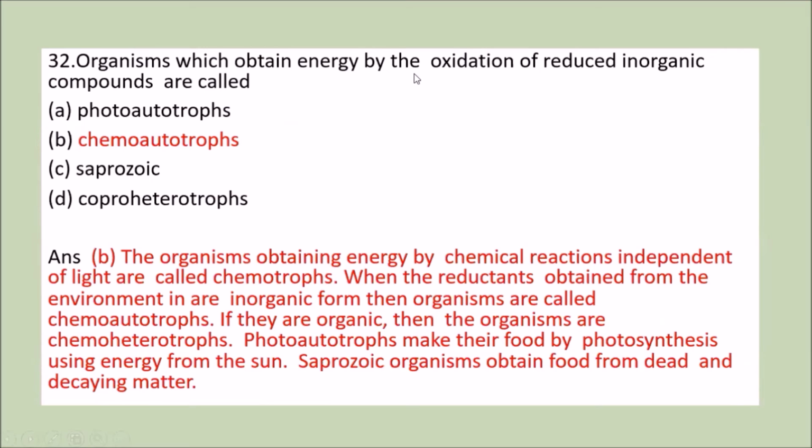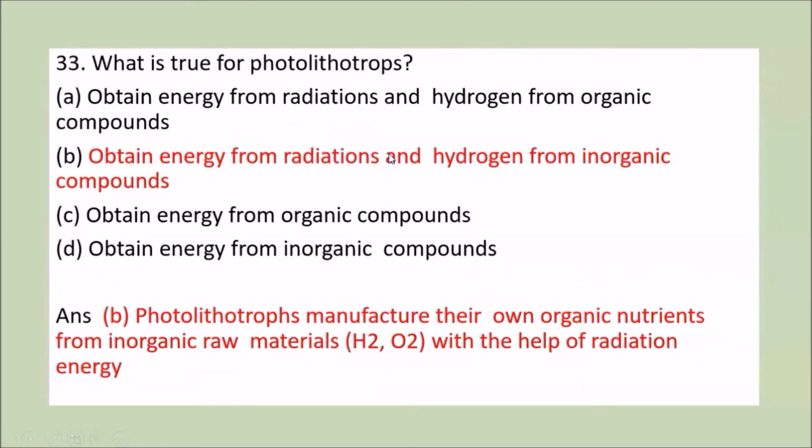Organisms which obtain energy by oxidation of reduced inorganic compounds are called as photoautotrophs, chemoautotrophs, saprozoic, and coprotrophs. Now, the organisms which obtain energy by chemical reactions independent of light are known as chemoautotrophs. So option B is the correct answer.